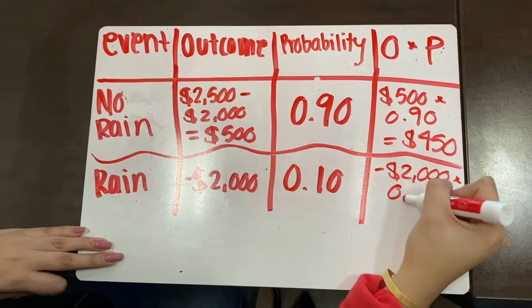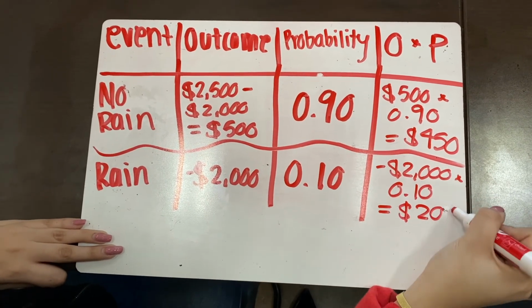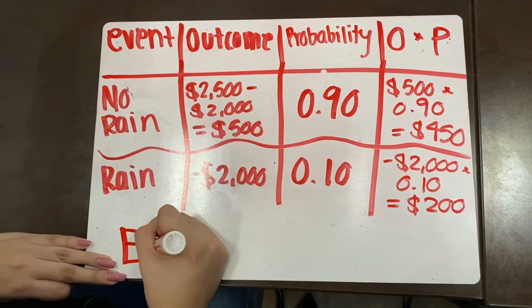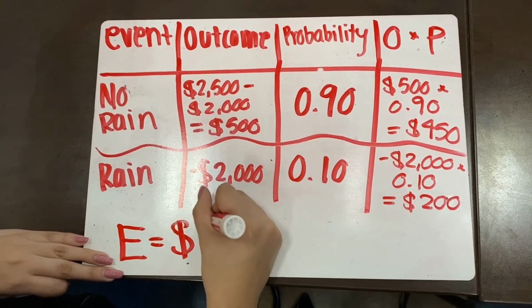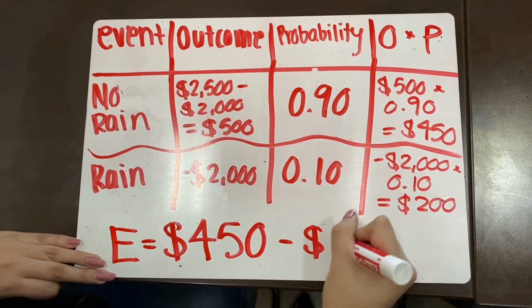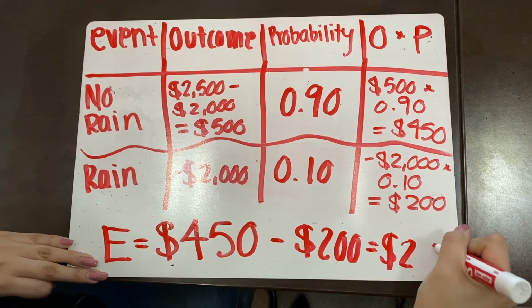Now we have to solve for E, which is the expected value. It would be $450 minus 200, which would give us $250. This means the expected value is $250, and in the long run, NSSA expects to gain $250.